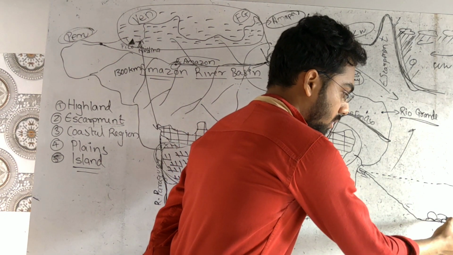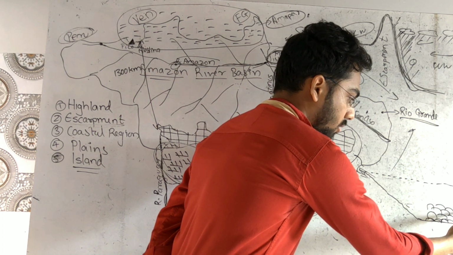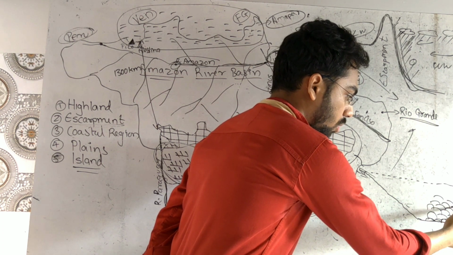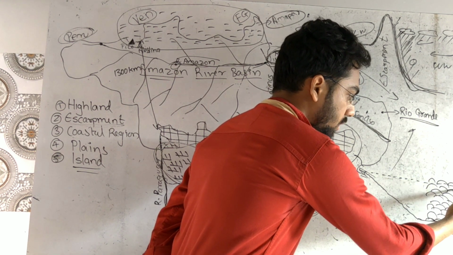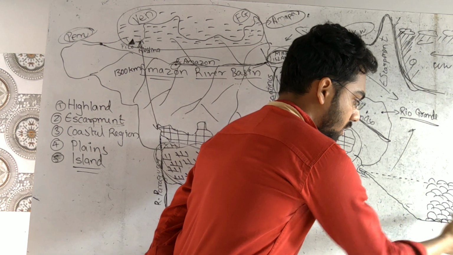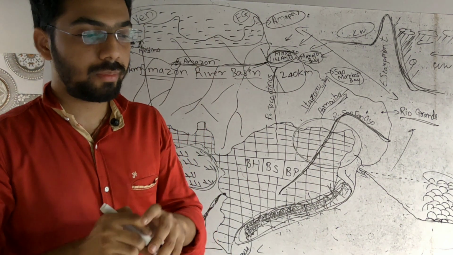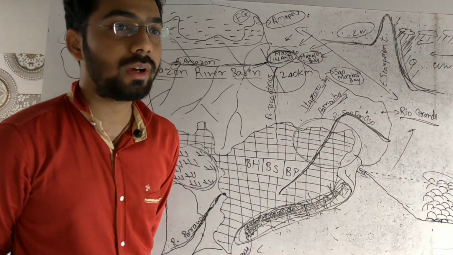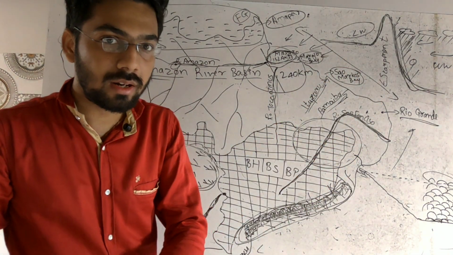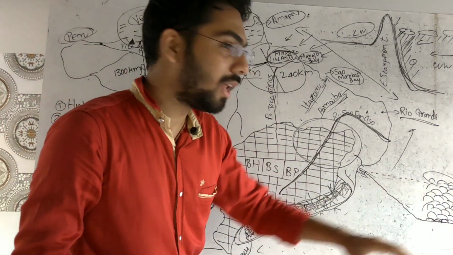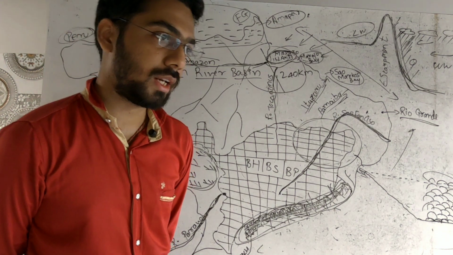So over the period of time, the sediments are getting settled, and it is coming above the seabed, I would say. So it is coming over and over. One day what happened, over the period of time, these sediments settle in this area, and the upper part becomes visible, and that part will be observed as an island. So coastal island is formed by the depositional work of the river. As it is bringing the sediment, it is getting settled in the seabed, and that sedimental area rises over the period of time and appears like an island, and that island will be known as the coastal island.